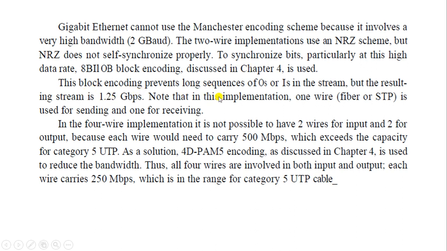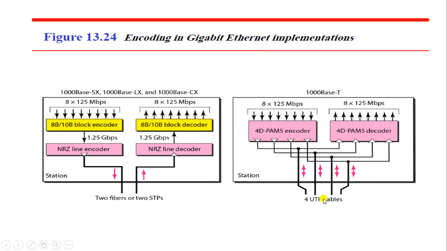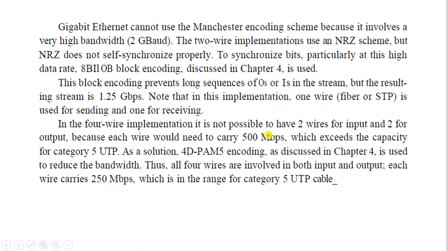This block encoding prevents long sequences of zeros and ones in the stream, but the resulting stream is 1.25 Gbps. This you can directly see. Note that in this implementation, one wire, fiber or STP, is used for sending and one for receiving of the data. In the 4-wire implementation, that is 4 UTP cables, it is not possible to have 2 wires for input and 2 for the output, because each wire will need to carry 500 Mbps, which exceeds the capacity of the category 5 UTP.